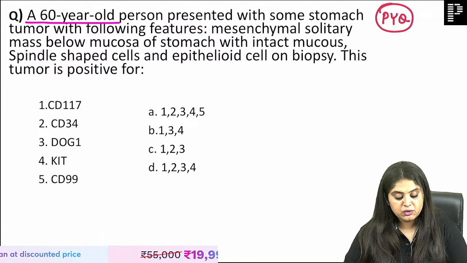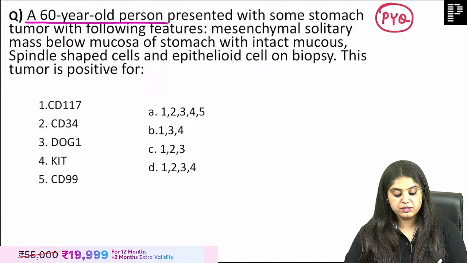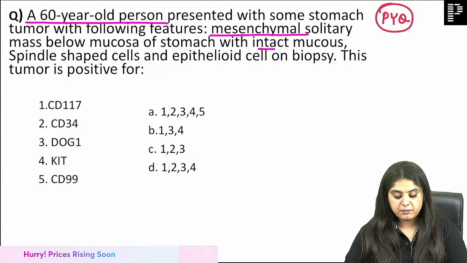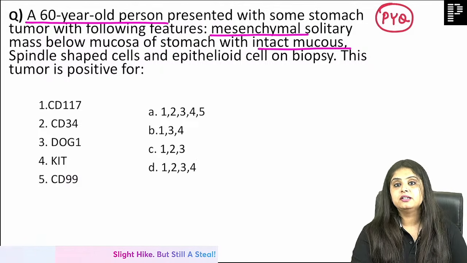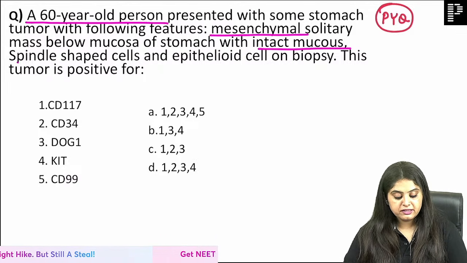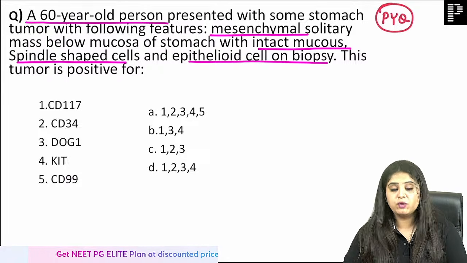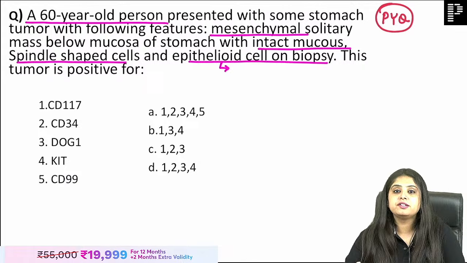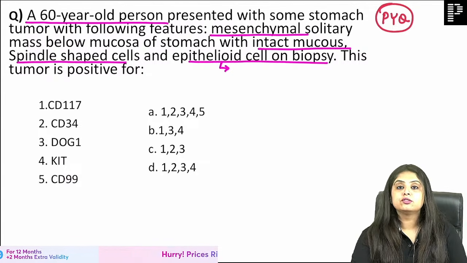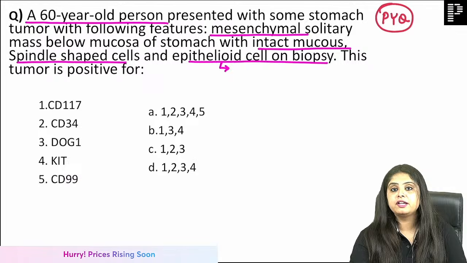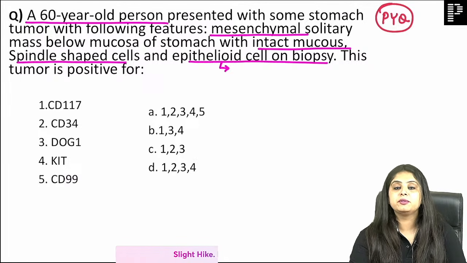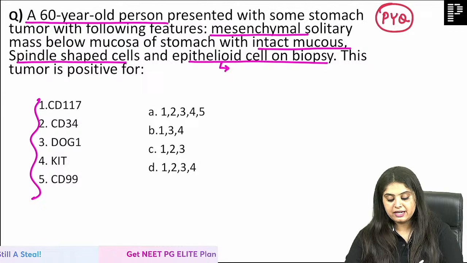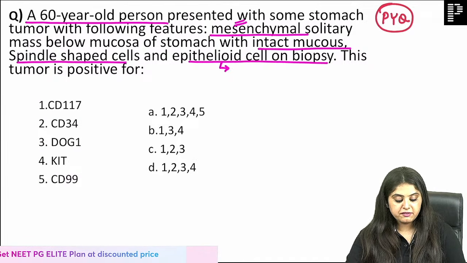There is a 60-year-old person who presented with a stomach tumor and has the following features. There is a mesenchymal mass below the mucosa of the stomach with an intact mucosa on the top. Spindle cells and epithelioid cells are seen on biopsy. Many of you read epithelioid cells and start thinking it must be an epithelioid cell granuloma. But don't decide only on the basis of that, read everything else too. Over here I can notice every feature, and a mesenchymal mass is, yes, a favorite GIST.